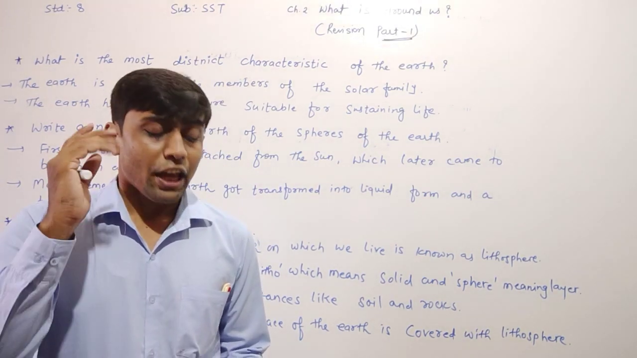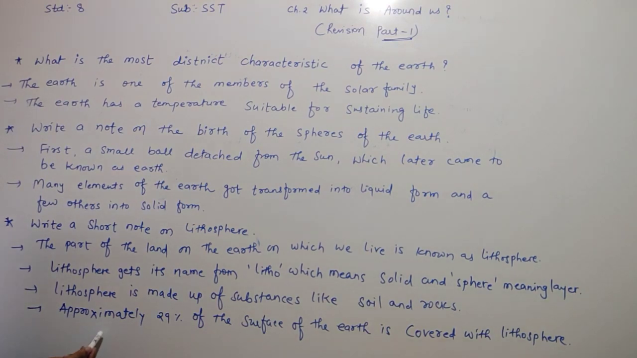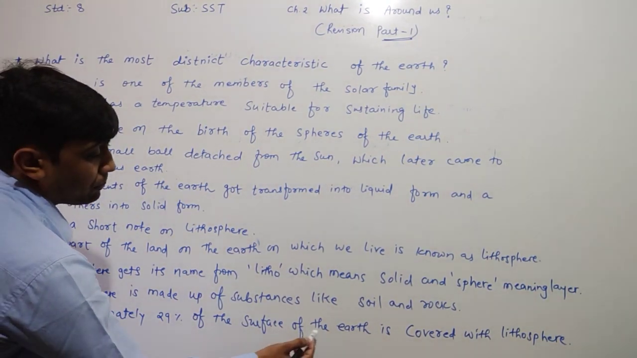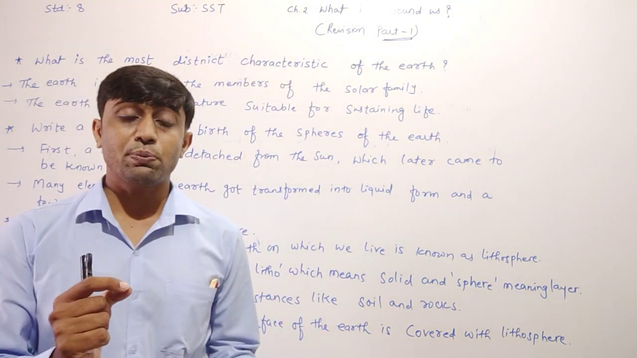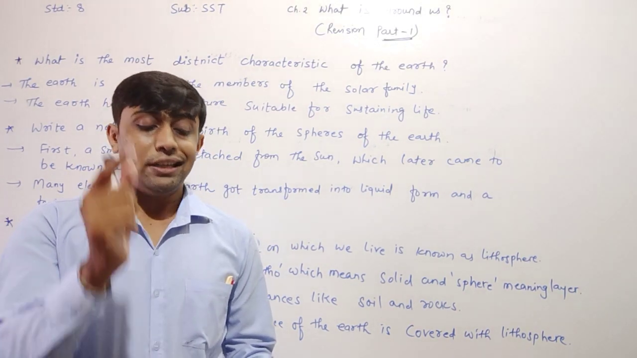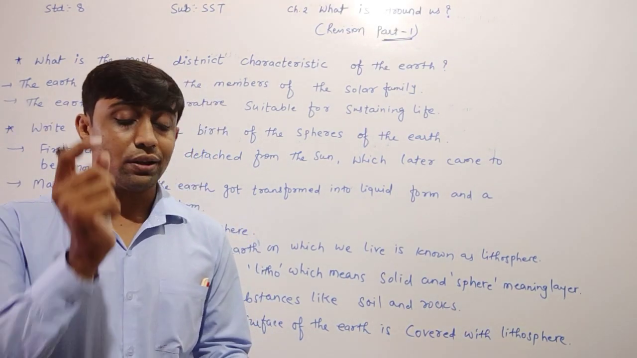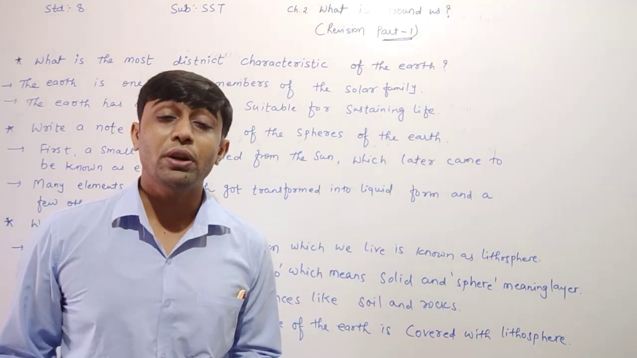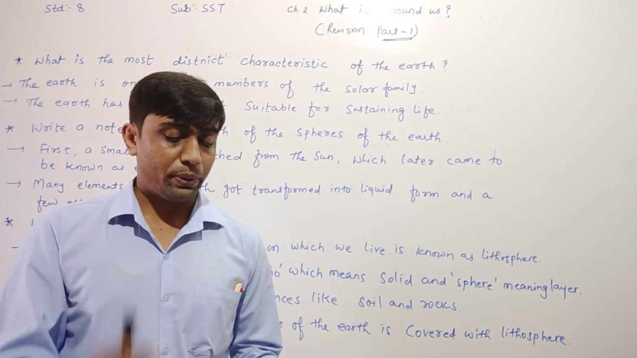Approximately how much, dear children? Approximately 29% of the surface of the earth is covered with the lithosphere, and the lithosphere is 64 to 100 kilometers thick.